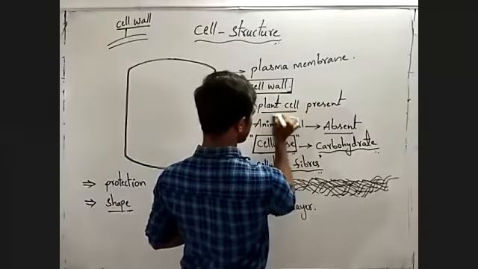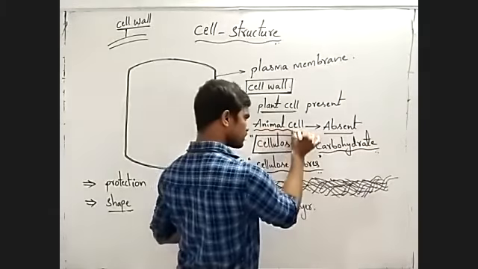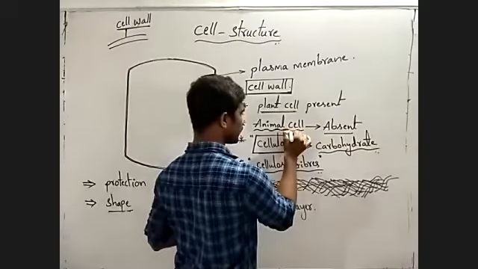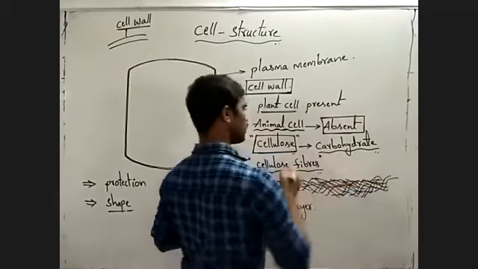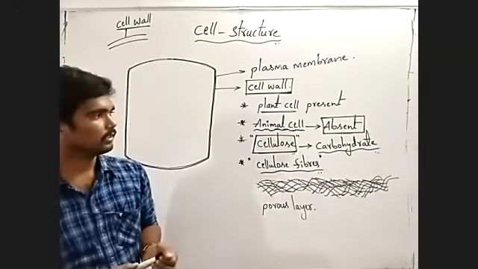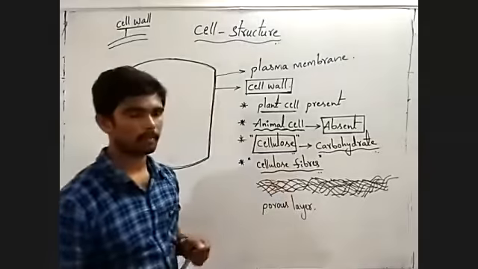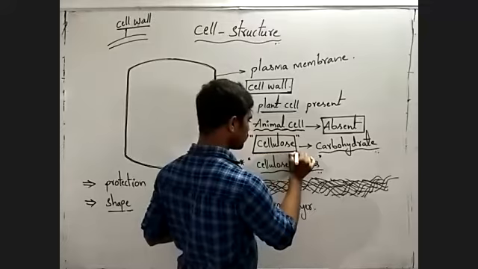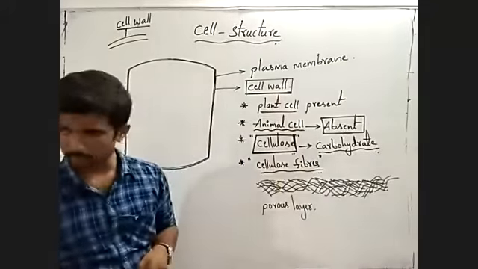Cell wall is present in plant cells, but in animal cells, cell wall is absent. Usually the cell wall is made up of cellulose fiber.